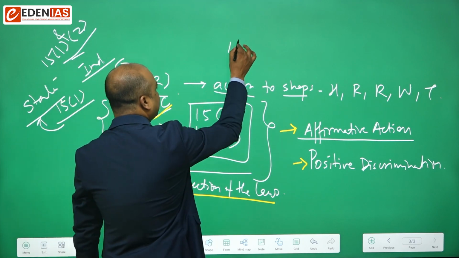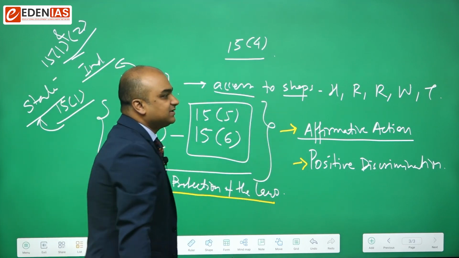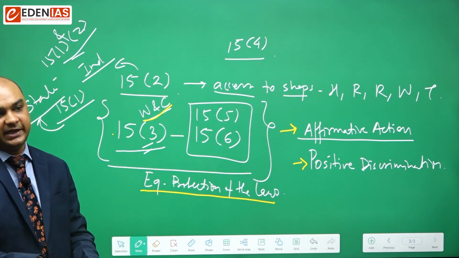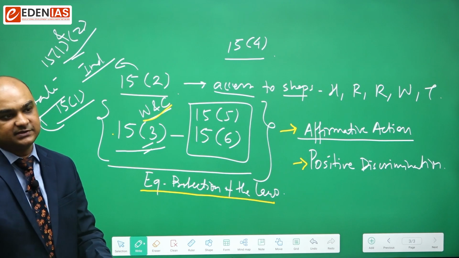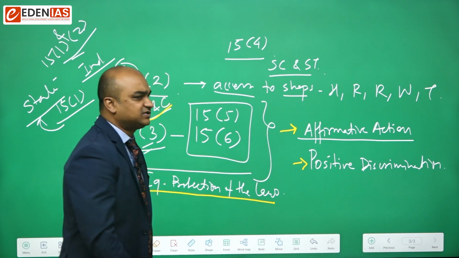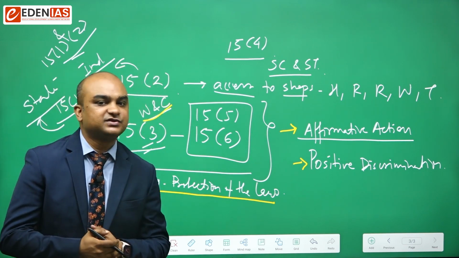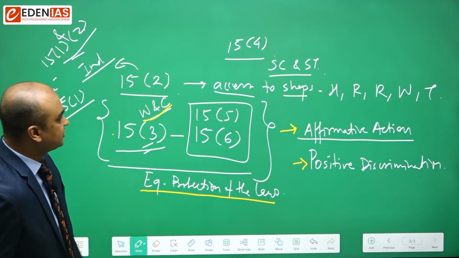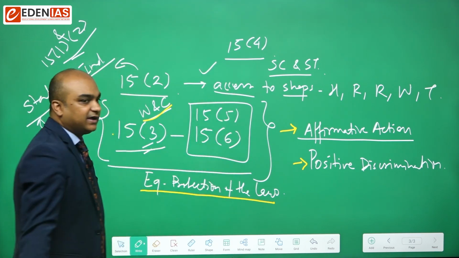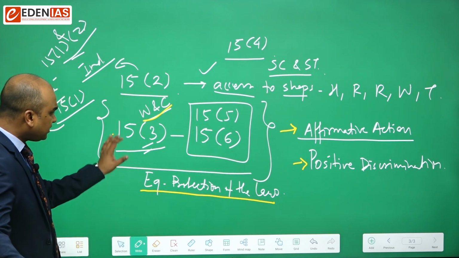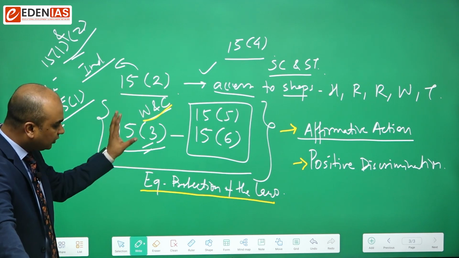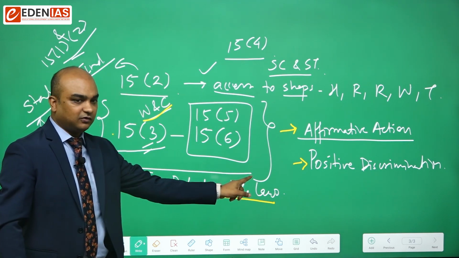Similarly, if you see Article 15 Clause 4, it says what? That the state can make special provisions for the advancement of the socially and educationally backward classes of citizens, including the scheduled castes and scheduled tribe. Again, you see, historically, these sections of the society have been subjected to certain amount of limitations, conditions, etc. Therefore, it becomes the moral duty of the state to help them and to elevate their condition. So Article 15 Clause 3, Article 15 Clause 4, अगर आप दोनों को देखोगे तो they are both espousing the concept of equal protection of the laws.